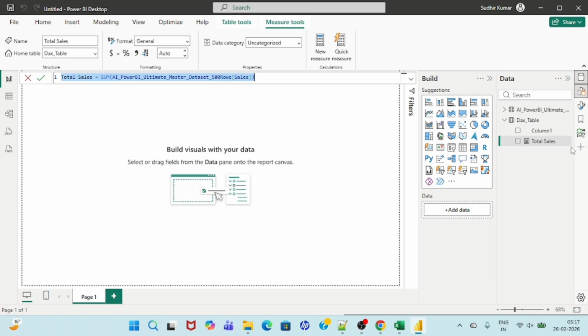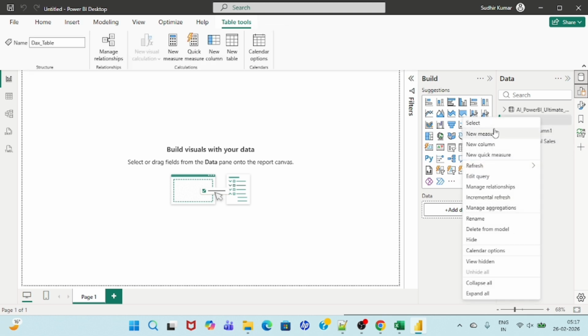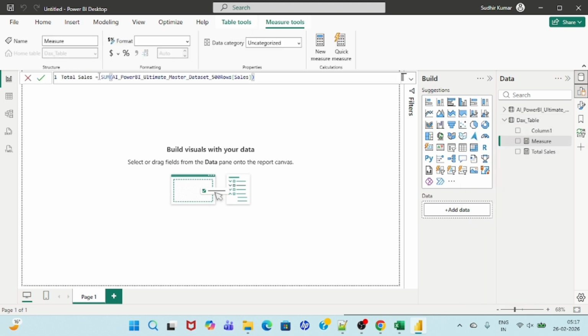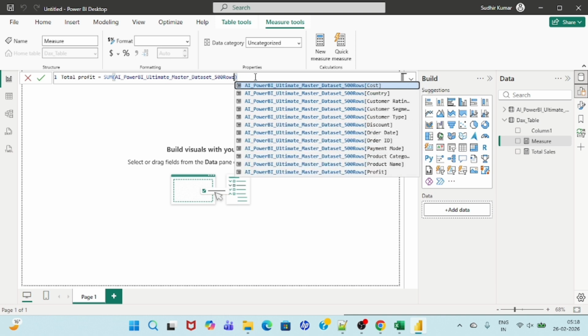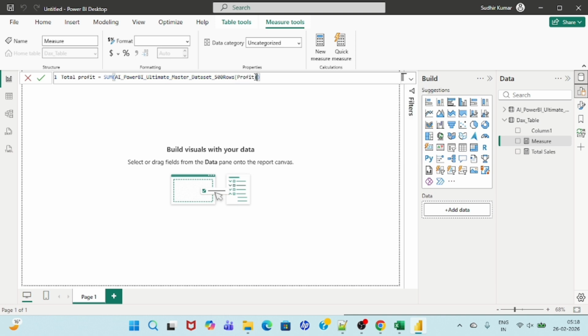Okay, copy, and to write the total profit, after total sales amount, then total profit, and here we have to change only the column. It would be profit. That's all. Now average discount amount.